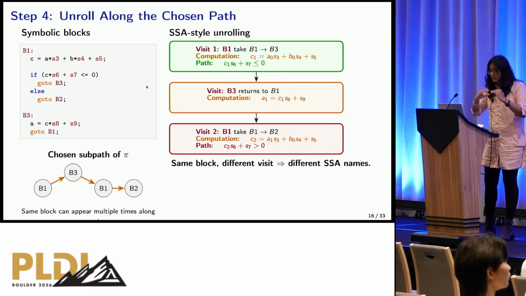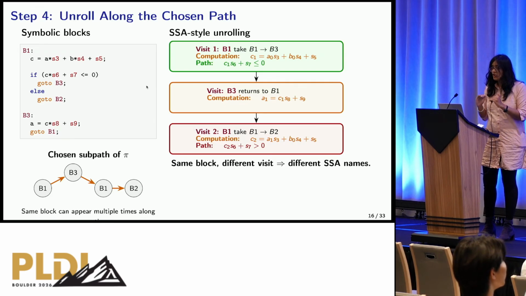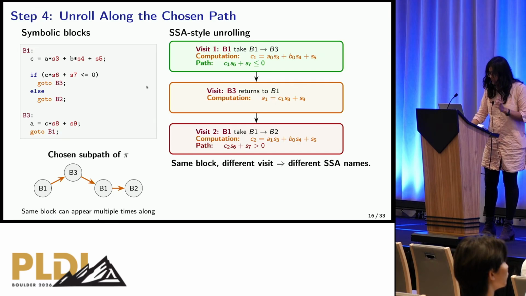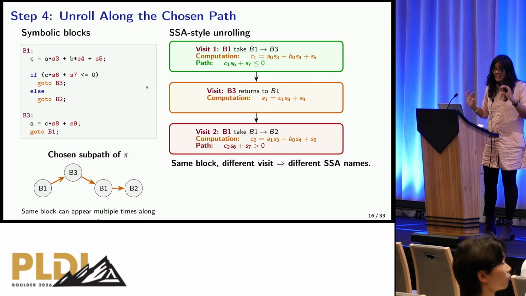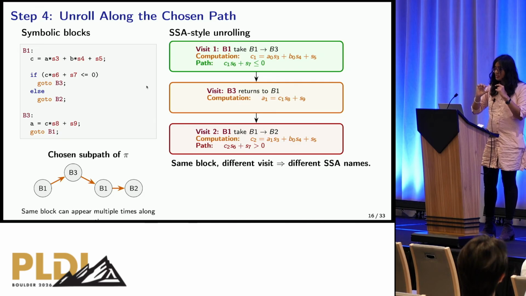Similarly, when we go back to B1, we now have C1, A1, and B0. And when we're bumping C again, now we bump C from C1 to C2. And the value for A we use is no longer A0, but A1, as was assigned in the previous block. So in the CFG, the blocks are the exact same, but there are different moments of time. And this is exactly what we wish to capture with these subscripts.